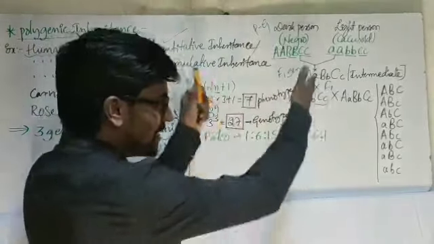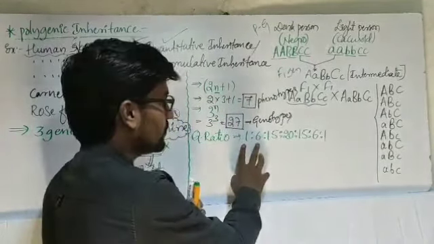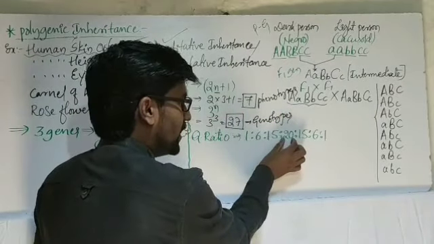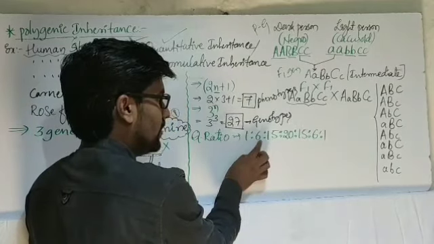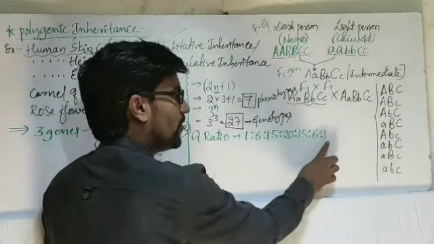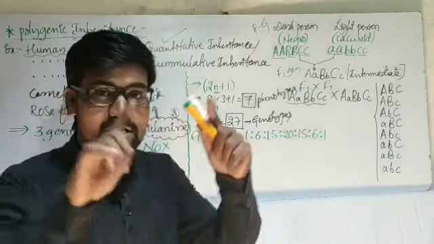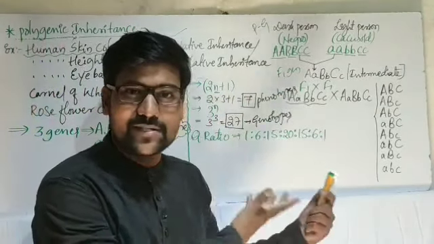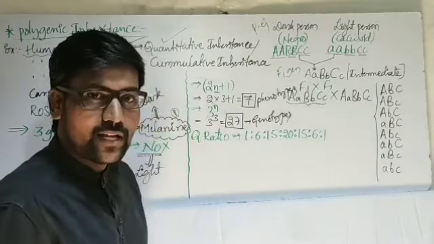Afterwards, let us consider what that 1 and 6 are. 1 plus 6 is 7, plus 15 is 22, plus 20, and so on, up to 64. That means we get 64 boxes. Why? Because this is a trihybrid cross. So this is the quantitative ratio here.